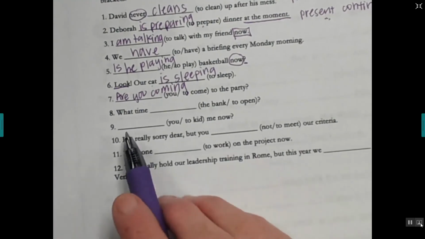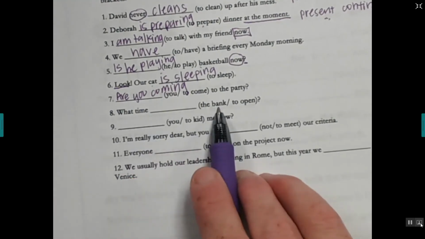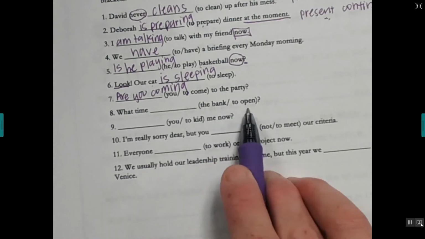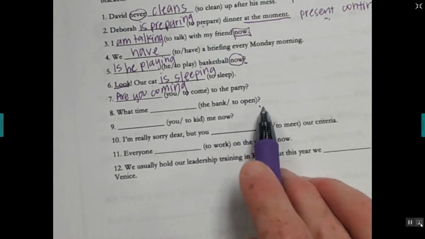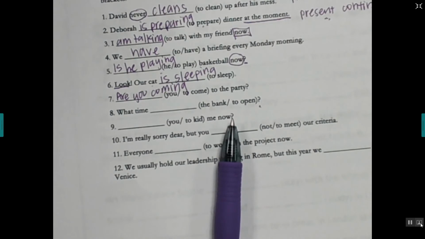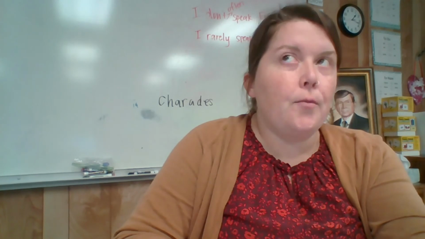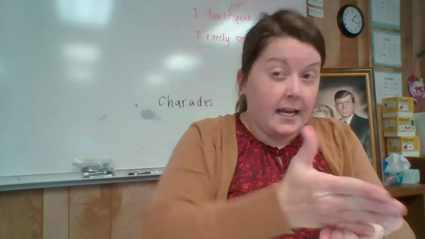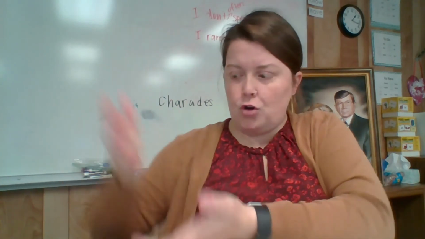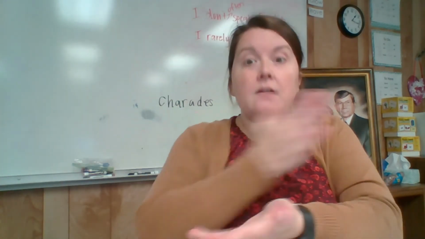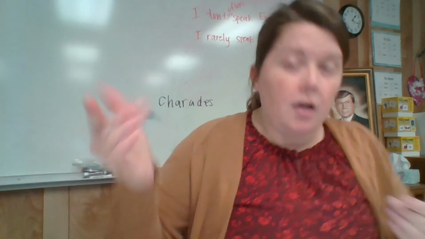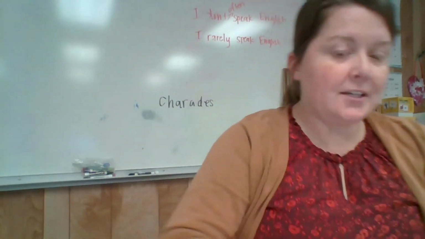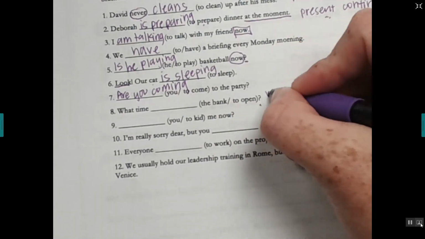All right. So look at this one. What time? So then we're asking about the bank opening, and it's a question. Okay. So let's decide first if we're going to use present simple or present continuous. So a bank opens. So probably they're asking like every day, right? What time? So let's use present simple. Okay. So go back to your present simple questions. Okay. So I'm going to write it out here.